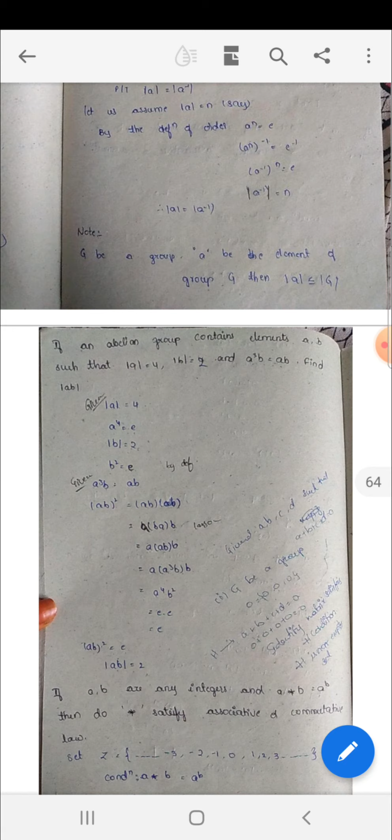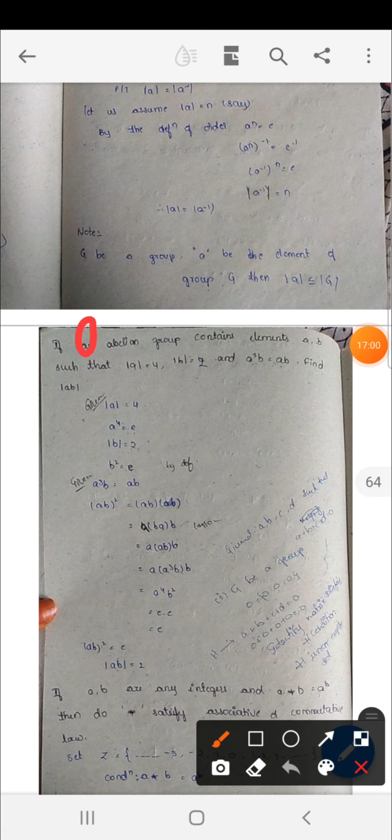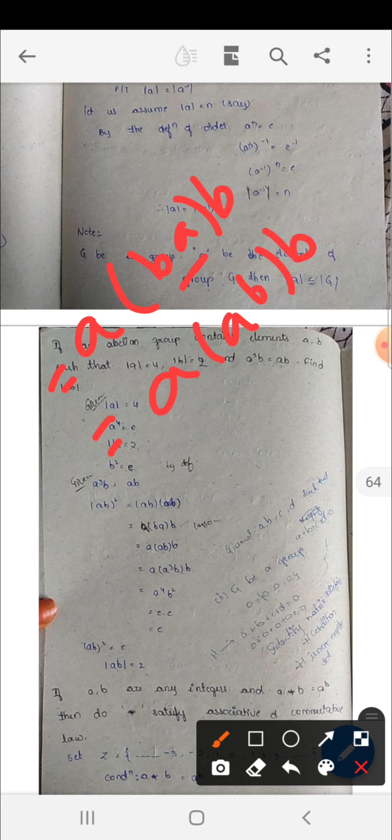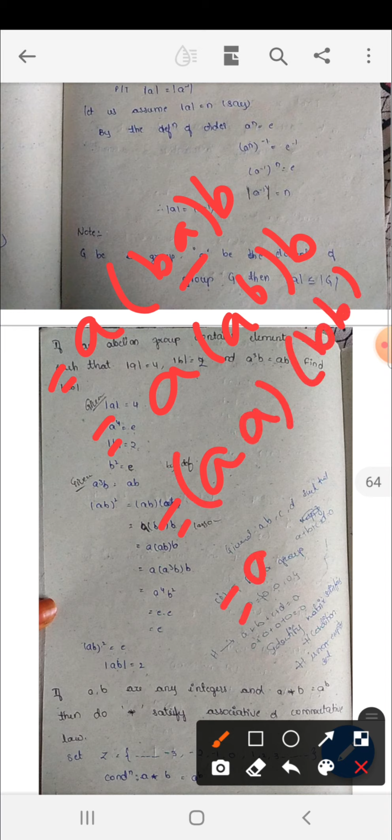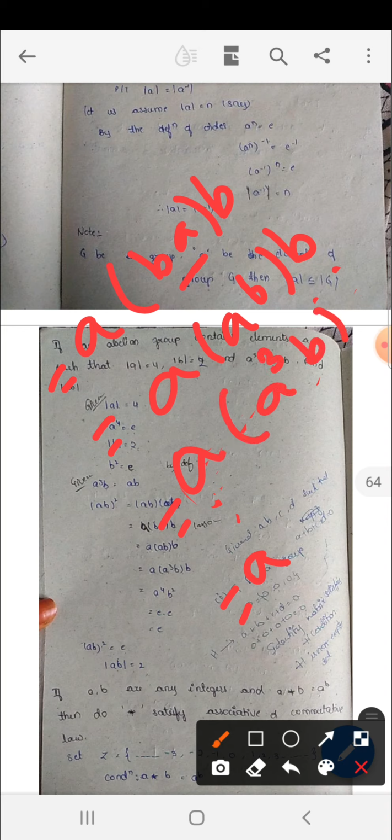Okay, so next, A into, I am writing A into BA into B, and next G is an abelian, so BA can be written as AB into B. So A into A into B into B. So A square, A into, here AB is given A cube B, given condition I am writing.